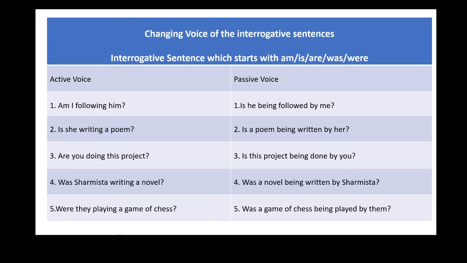The next example is, is she writing a poem? Simple sentence of this sentence will be, she is writing a poem. Its passive voice is, a poem is being written by her. And its passive voice in interrogative form is, is a poem being written by her?